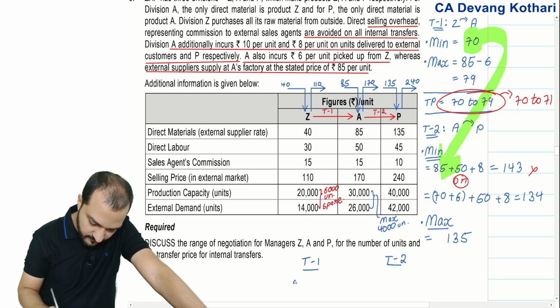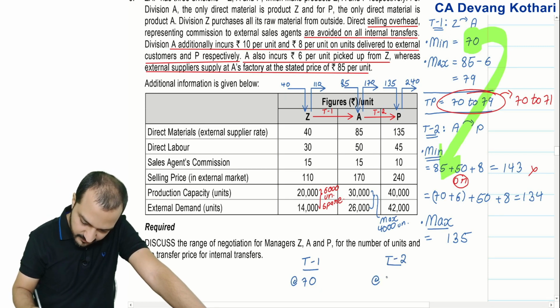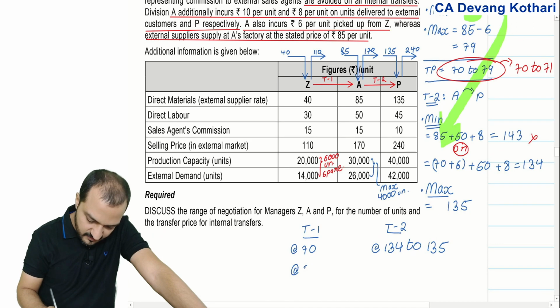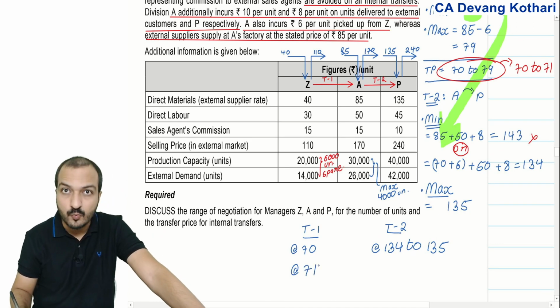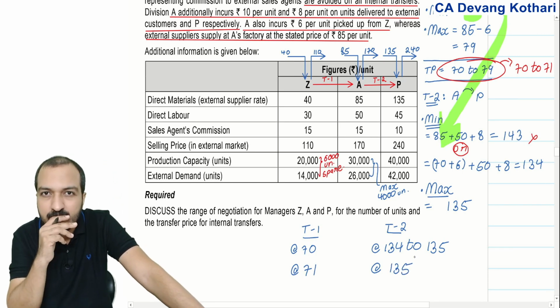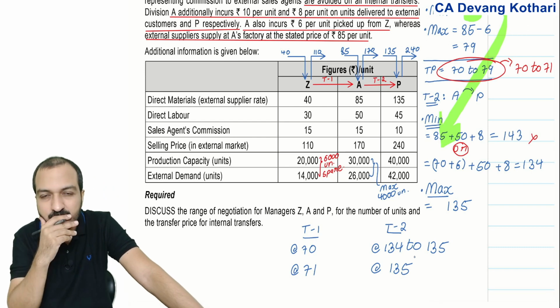In fact, I can express my range like this. If transfer 1 is done at 70, then the range of price for transfer 2 can be 134 to 135. But if transfer 1 is done at the price of 71, then for transfer 2 the only price possible is 135, because that will be the price at which there is no benefit, no loss. Right?